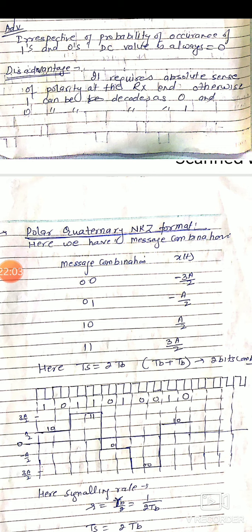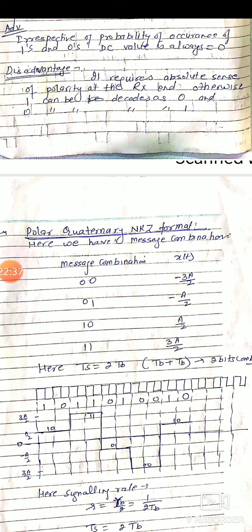And here the T as, that will be the sampling time, will be double, that will be equal to 2Tb, because here we are converting 2 data bits together, right? That's why we call it polar quaternary no return to 0 format. It has a double polarity signal, positive as well as negative, and we are considering 4 data levels, right? Again we are taking the same example with the data 1 0 1 1 0 1 0 0 1 0.